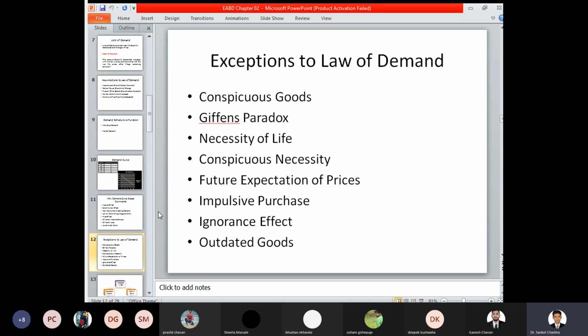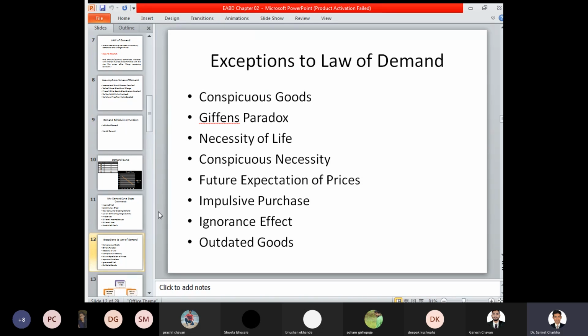Now Giffen's paradox also states a certain concern. Take an example of a particular family with an annual income of rupees 50 lakhs, looking to purchase a car, specifically an Audi or Mercedes. When this product is offered for sale, based on your income level you have a certain perception, a certain desire, a certain willingness: I want to purchase this car only. Whether the price of the Audi increases to 25 lakhs, 30 lakhs, or 35 or 40 lakhs, their demand will not change.